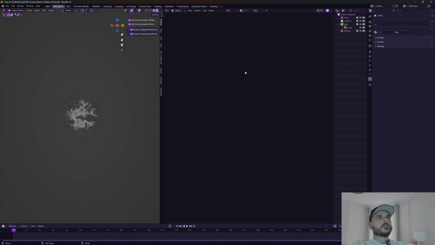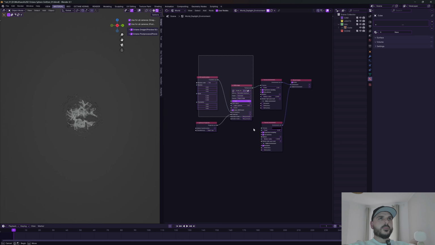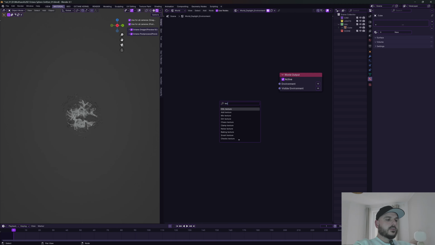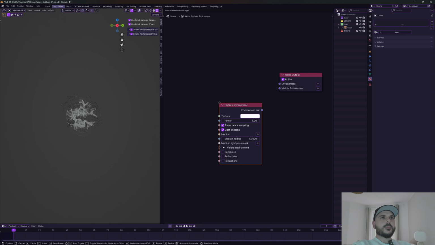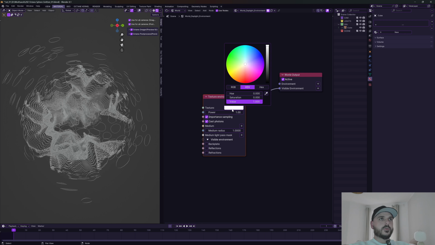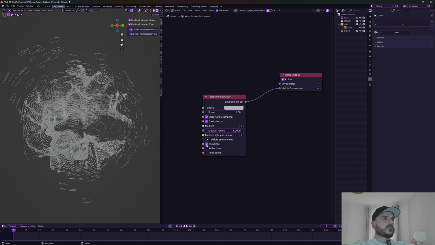So I'm heading over to my material tab and choose the world settings. We can delete everything here and create a new texture environment. And we only need the visible environment because we light the scene with our lights later. For the texture, I use a gray color and check the back plate.